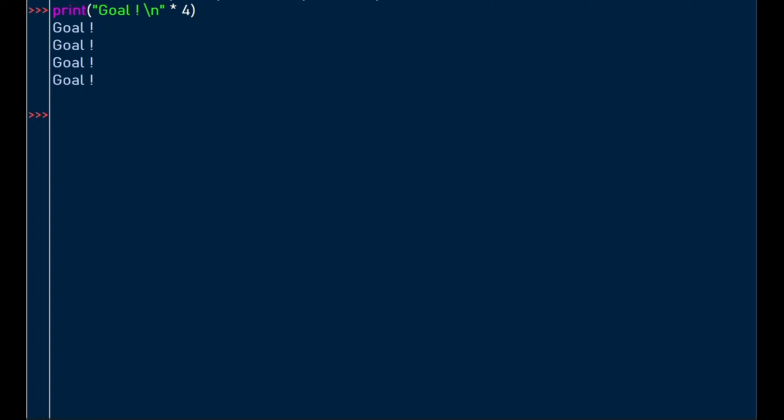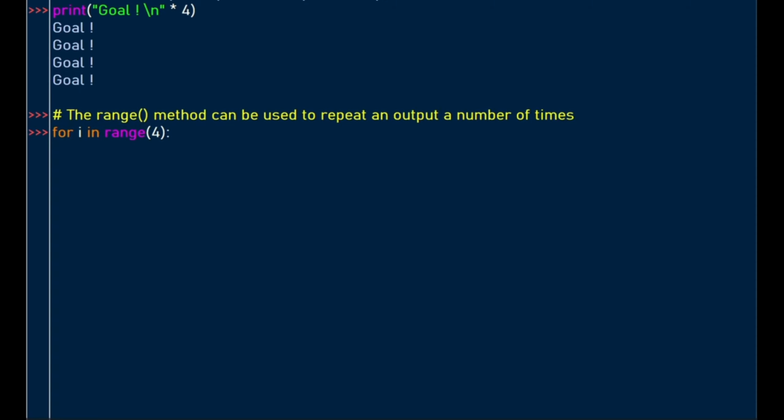We're going to introduce what is called the range. You can use range with the for loop, because the range will help us to print something a number of times. So we want to repeat an output a number of times. So we're starting our loop: for in range. Whenever you use the range method, we don't include the actual value 4. So we'll start from 0, 1, 2, 3.